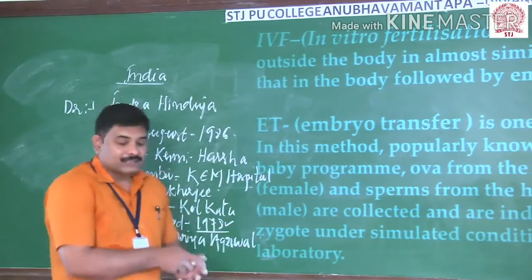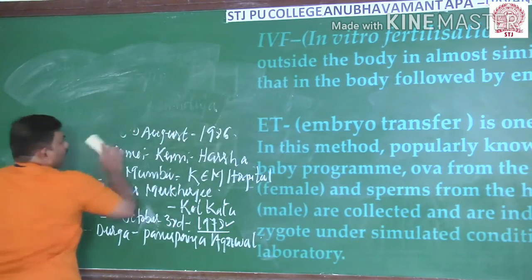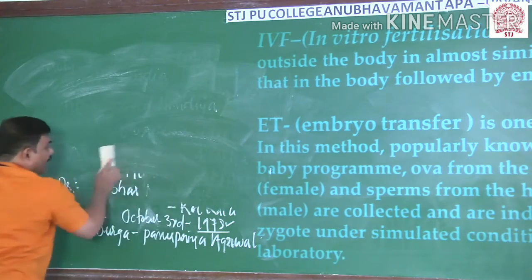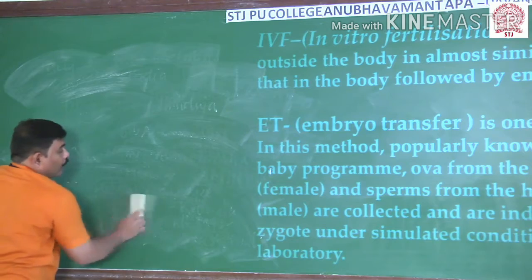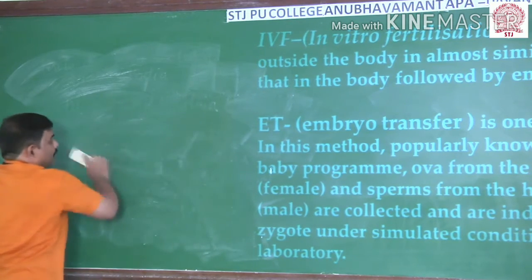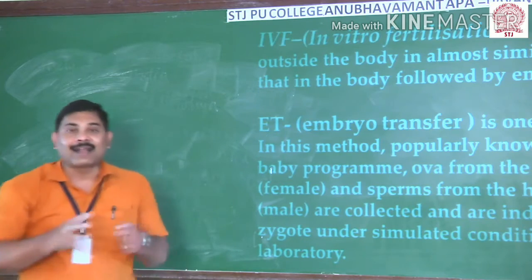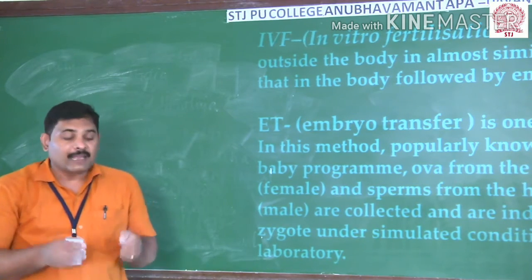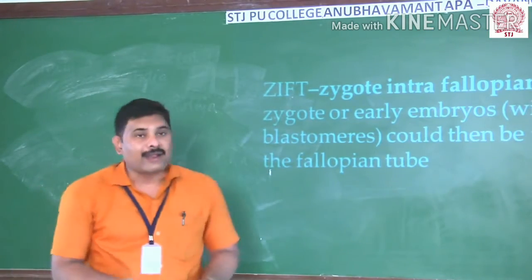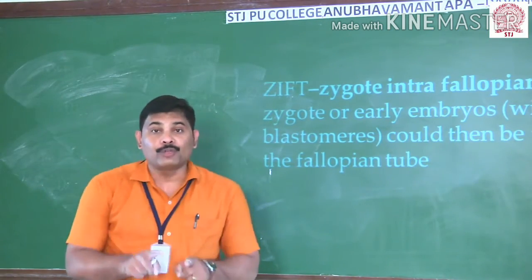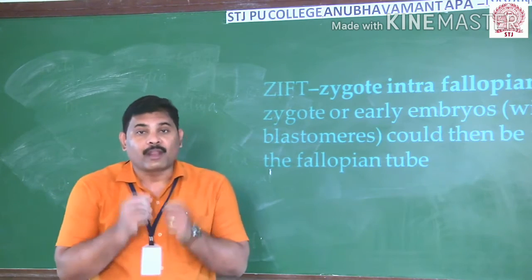And once the zygote is formed, let us see now what happens. It is followed by two important techniques. I said that once fertilization is done in a laboratory under the conditions of the uterus, the zygote will be formed, and this zygote will be transferred into the fallopian tube, or else it can be transferred into the intrauterine.